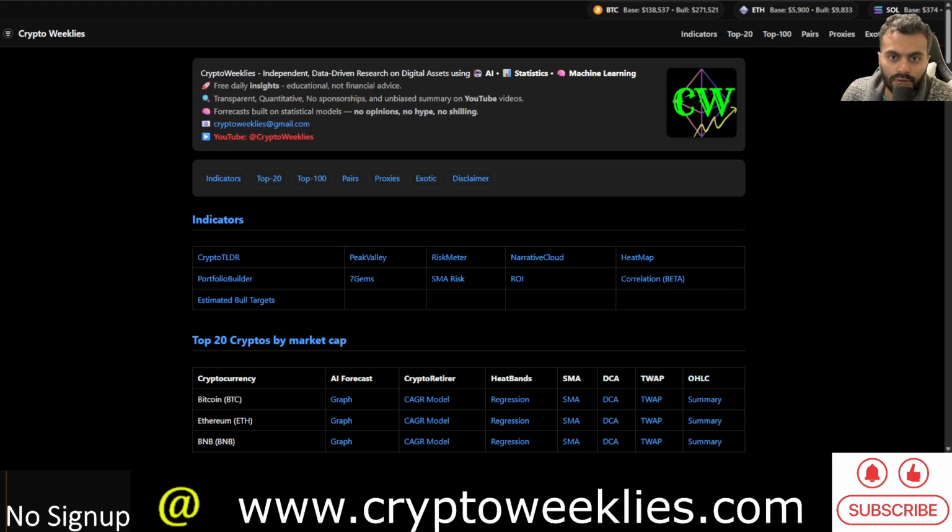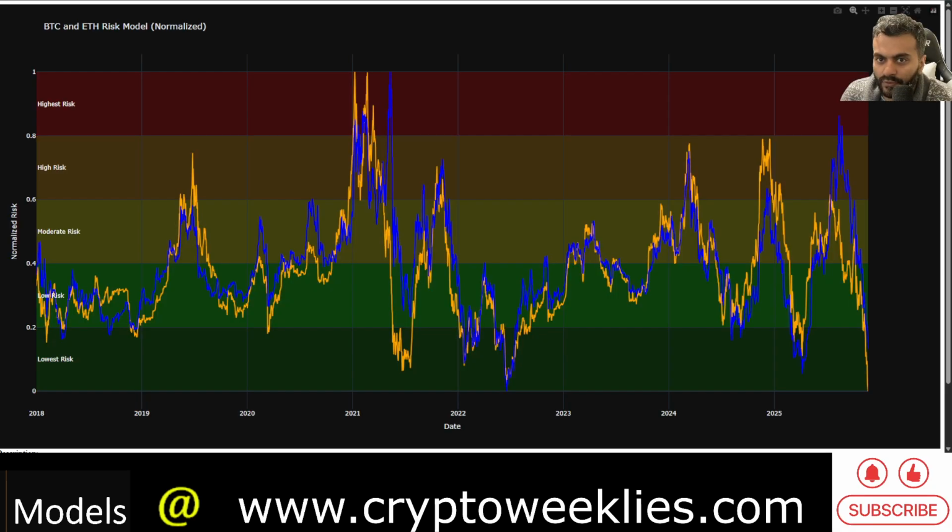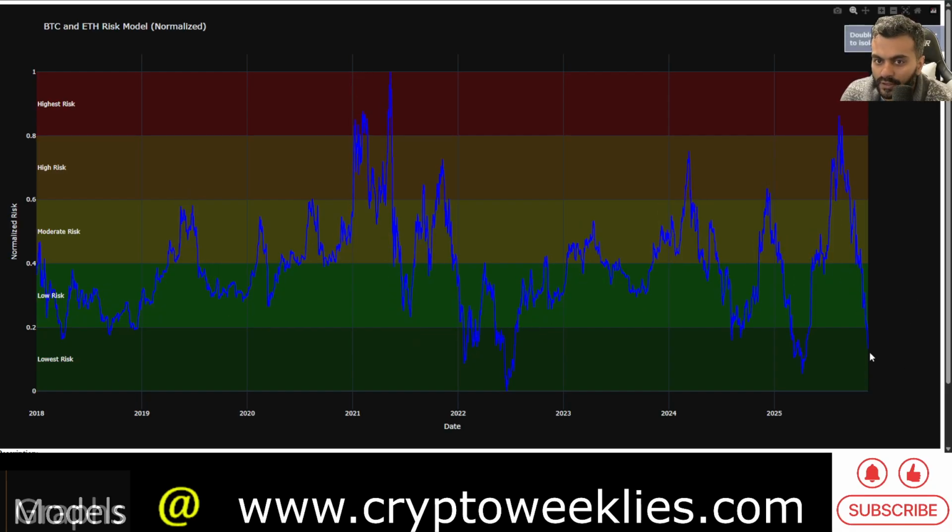Coming back to the 20-week simple moving average, risk for ETH has gone to its lowest level. Whenever ETH price is in this zone with respect to the 20-week simple moving average, risk is less than 0.2, historically speaking, like it was in February and June 2022, and again February 2025.